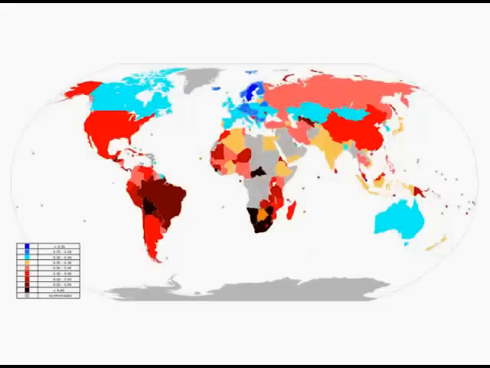In this particular analysis, the countries with the lowest degree of income inequality are shown in dark blue, and the countries with the highest degree of income inequality are shown in dark red. The gray represents countries for which there are no data available when this analysis was done. So here's the legend: lowest income inequality, highest income inequality.